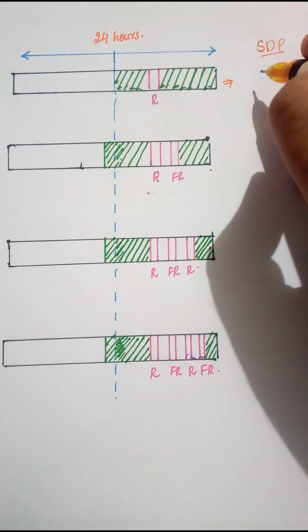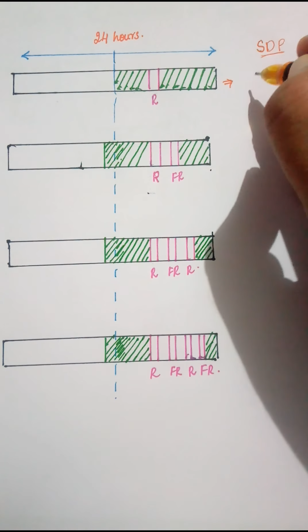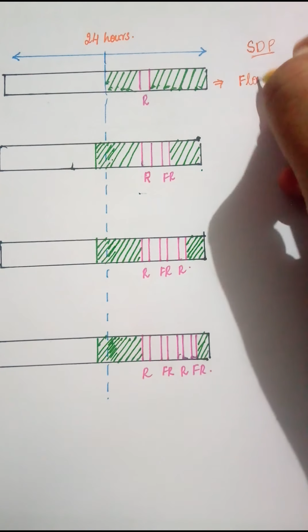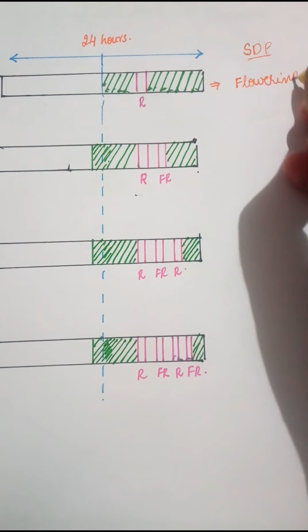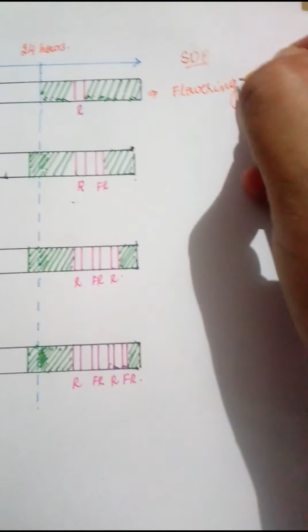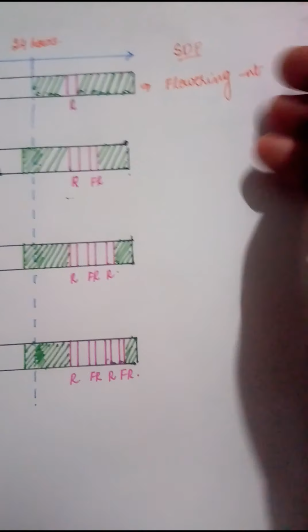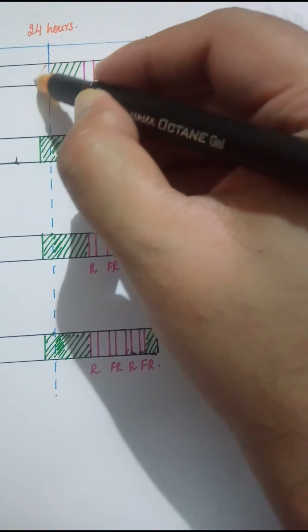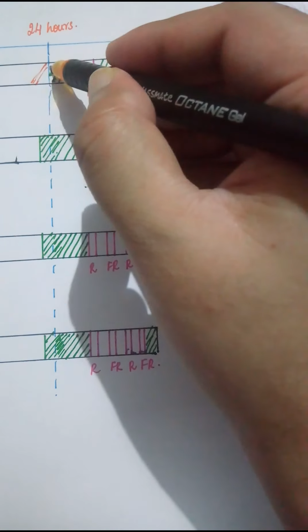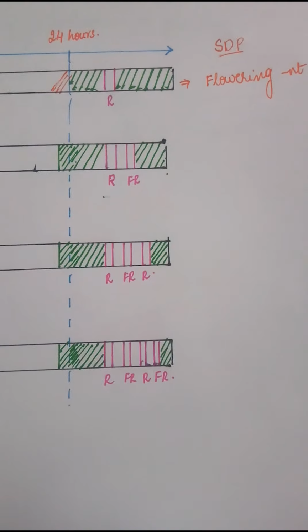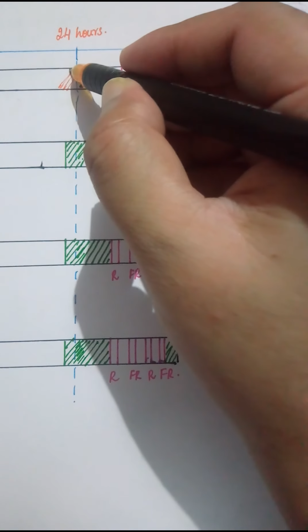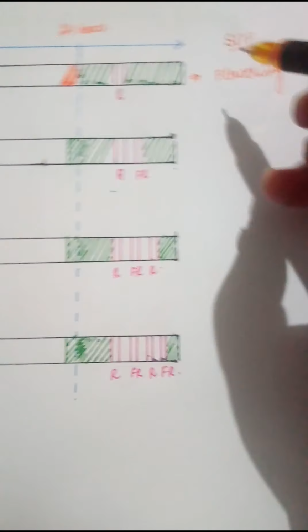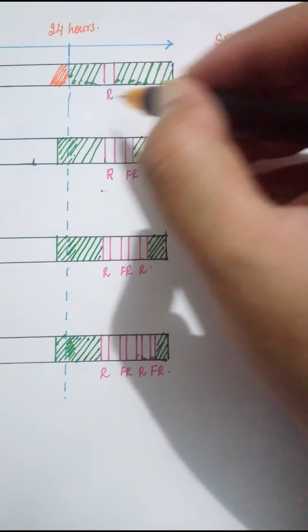So here it does not show any kind of flowering. Flowering is absent here. Now we'll do one more thing. Let us assume that this plant is kept in the dark for an even longer duration, so we have increased its dark period. Now, do you think in this case it's going to flower? Just apply the concept and tell me.